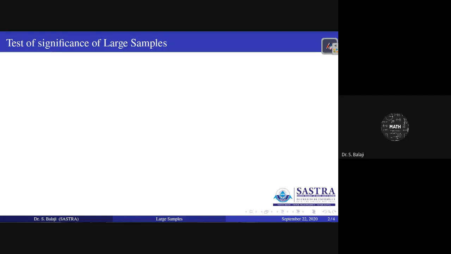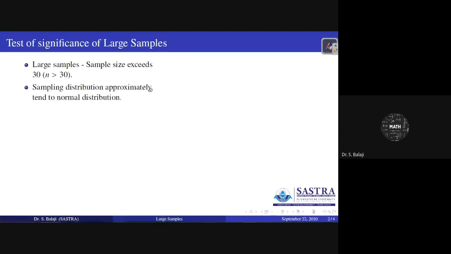Test of significance of large samples. When can you say that the collected sample is a large sample? If the sample size exceeds 30, then it will be regarded as a large sample.